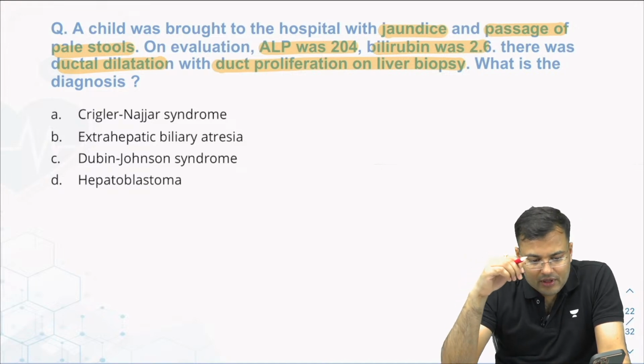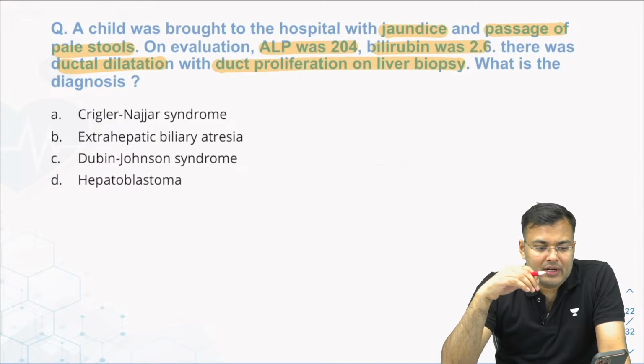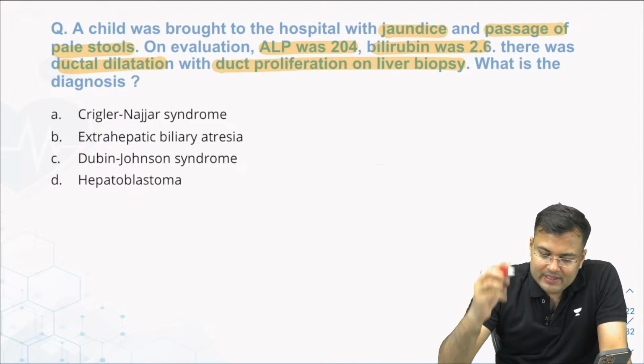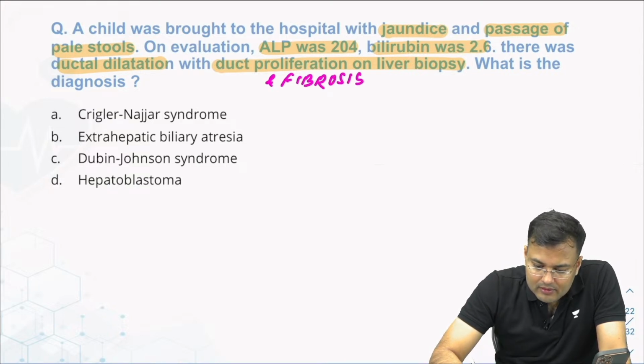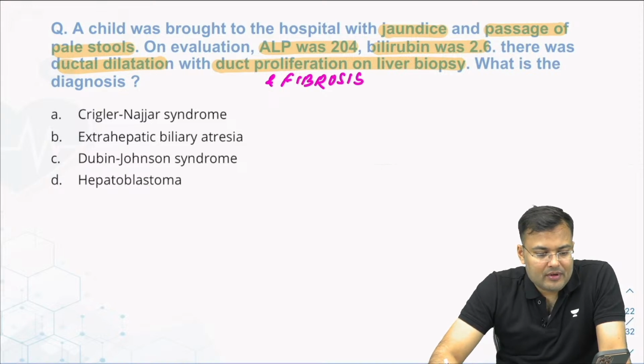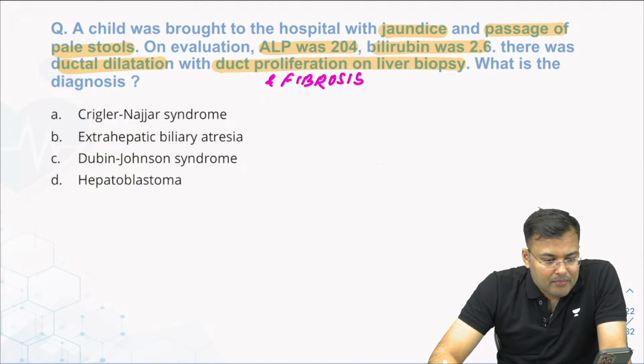Simu? No, no, it is not C. There was also fibrosis. Yes, there was ductal proliferation and fibrosis on liver biopsy. Very good, Divya. Simu, you are correct.